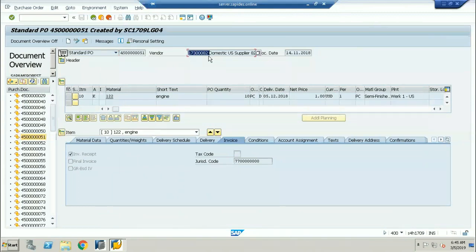Now I am taking this vendor. I want to see the details about the vendor. Now what is the transaction code? /OBP. Now all the vendors are going to be created as BPs, business partners. Now I'll go to the BP.